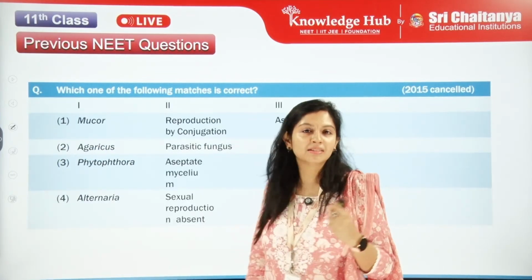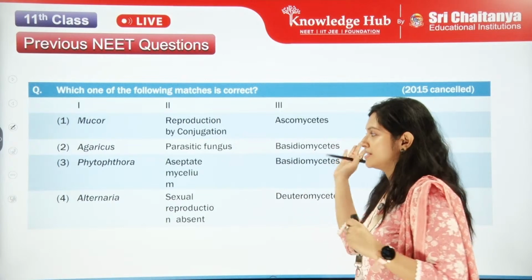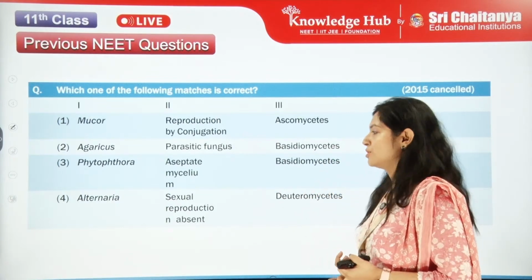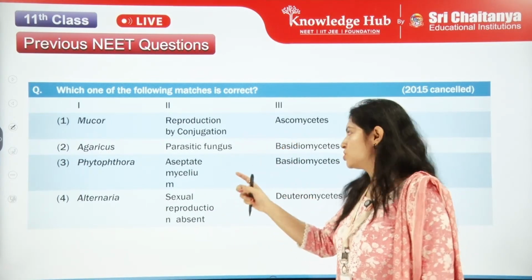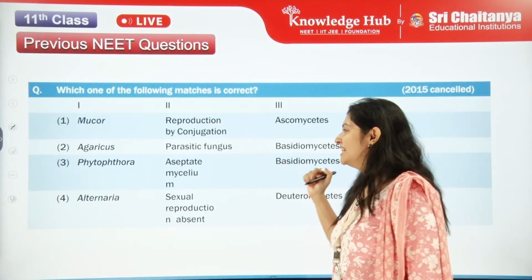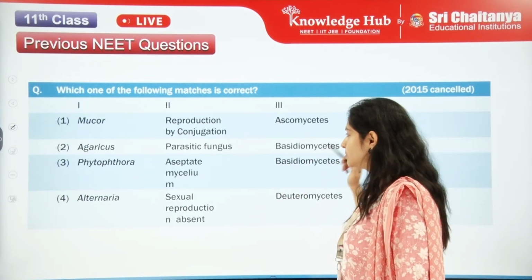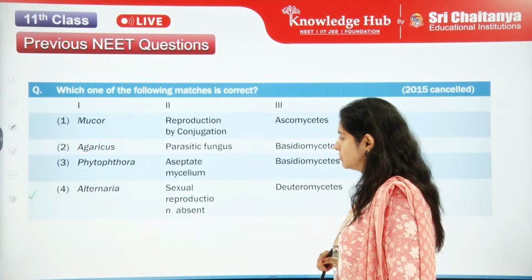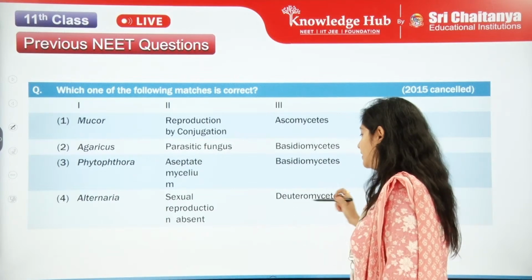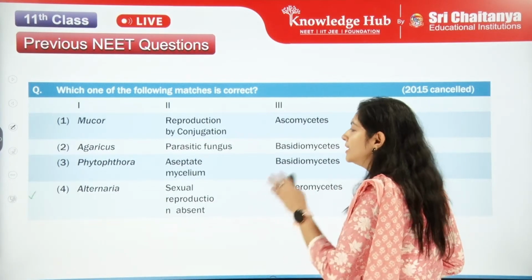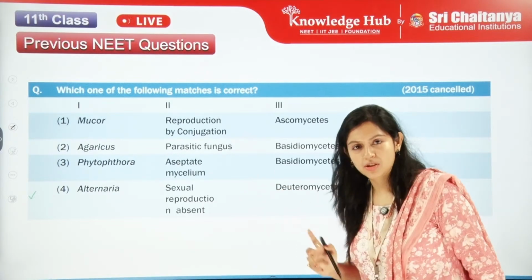Yes. Let's see another question. Which of the following matches is correct here? This is a match the following question, so let's match. In column 1, we have Mucor, reproduction by conjugation, and Ascomycetes. Then we have Agaricus, parasitic fungus, and Basidiomycetes. Phytophthora, aseptate, and Basidiomycetes, and Alternaria. The correct answer is Alternaria has sexual reproduction absent, and it belongs to the Deuteromycetes group.